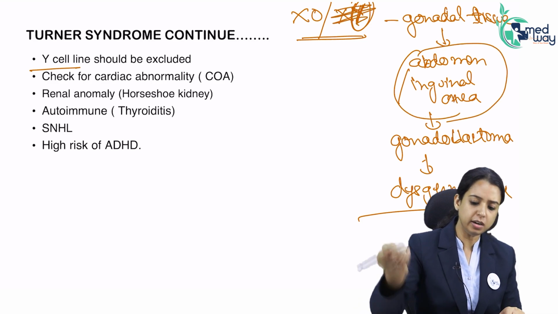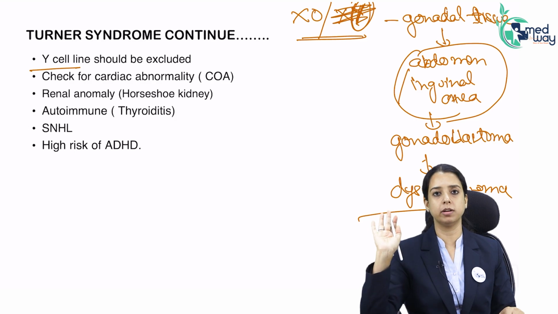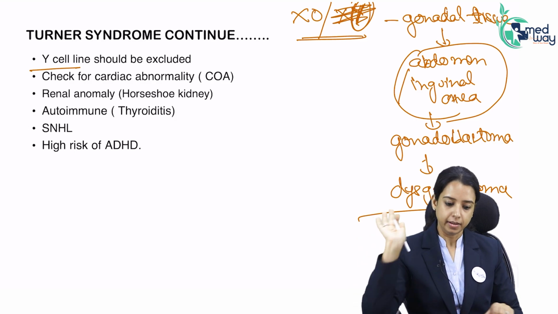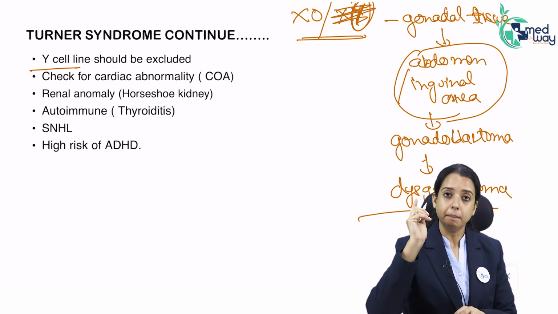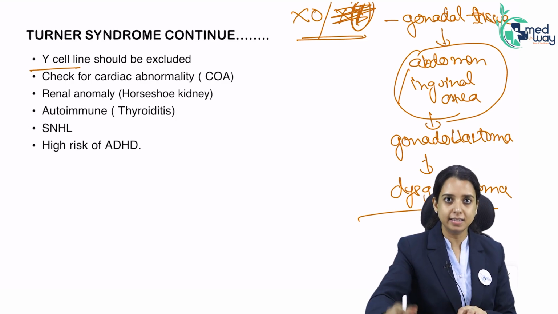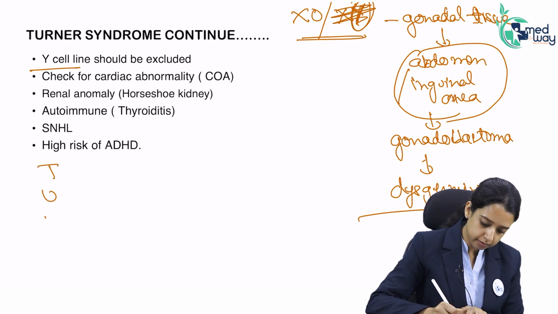Suppose Y chromosome is not there, it's okay, it is safe. It will not turn into gonadoblastoma. Clear? So the Y cell line should always be excluded. Besides that, there are other systemic abnormalities in Turner syndrome. How did I used to remember?